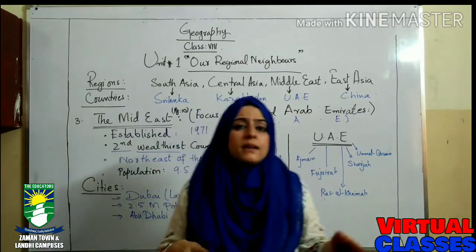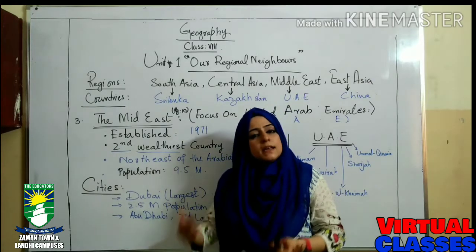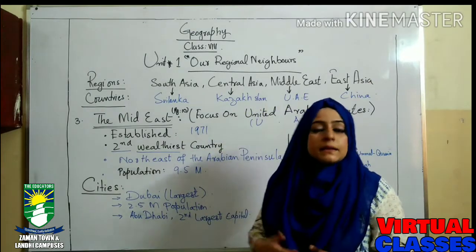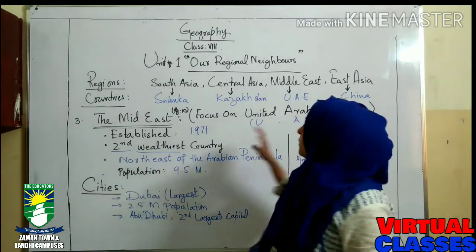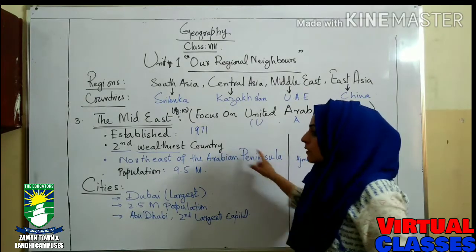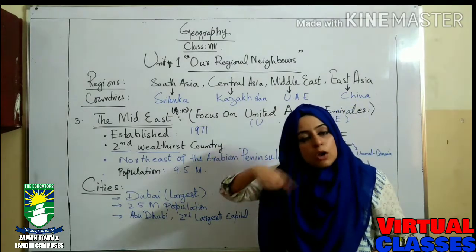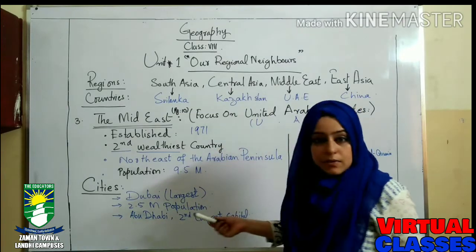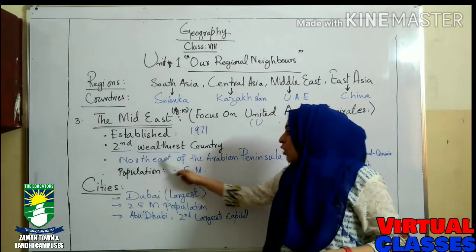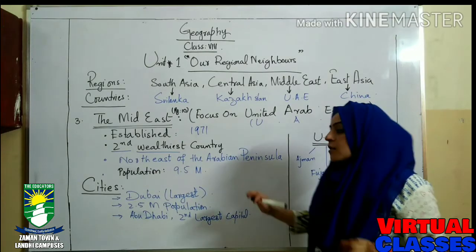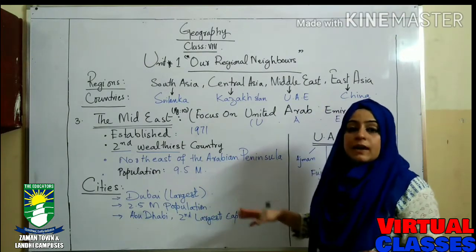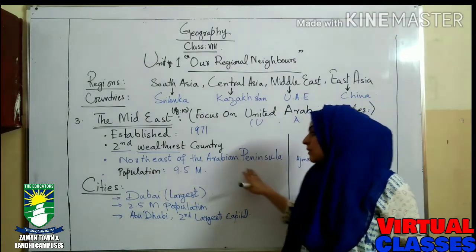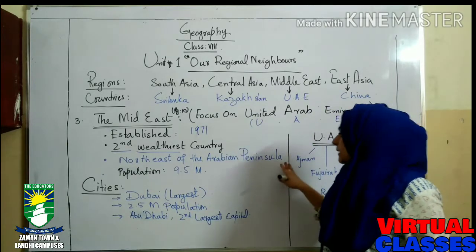The Middle East has many countries, like Iran, Iraq, Turkey, and some more. Among all those countries, UAE is the richest one, and it is located in the northeast of the Arabian Peninsula.